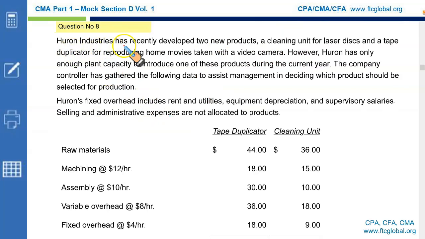Huron Industries has recently developed two new products, a cleaning unit for laser discs, and a tape duplicator for reproducing home movies taken with a video camera. However, Huron has only enough plant capacity to introduce one of these products during the current year. The company controller has gathered the following data to assist management in deciding which product should be selected for the production.